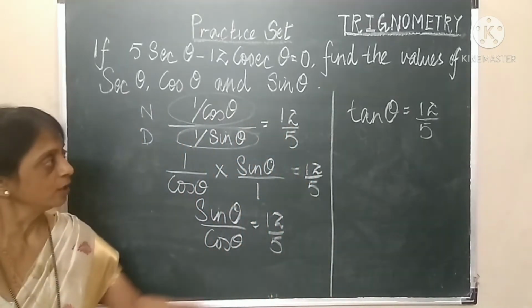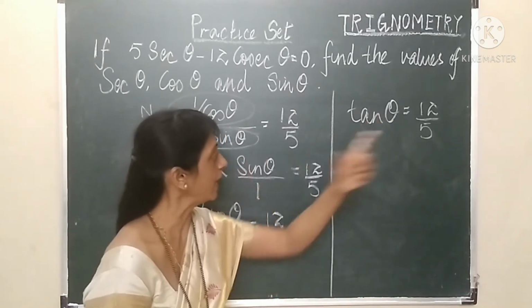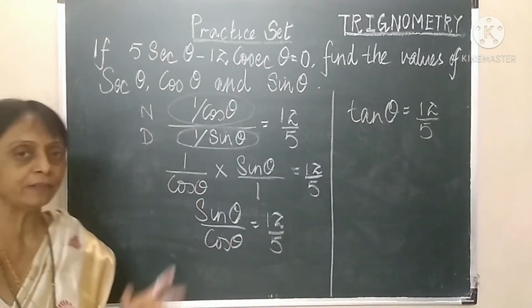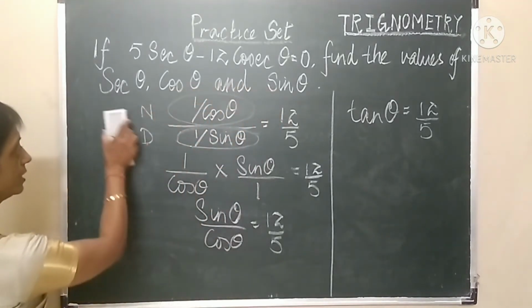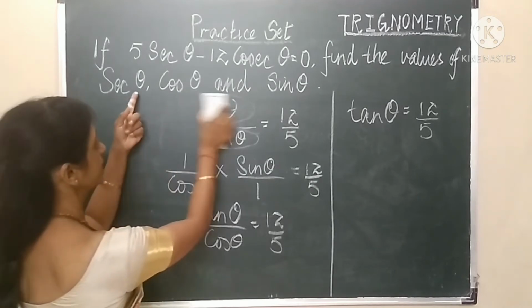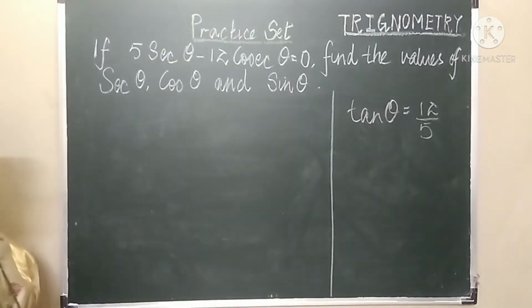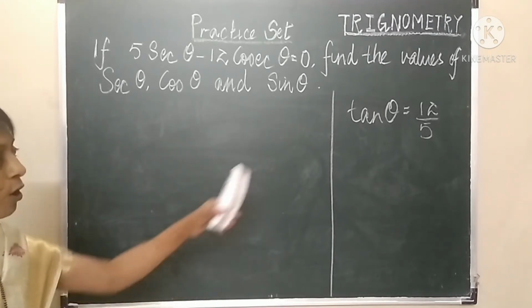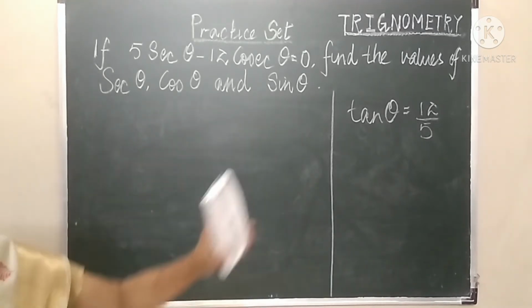Once we get one trigonometric basic function value, that is 12 upon 5, definitely we can use any method to calculate the value of the unknowns. To proceed with, to find out sec theta, cos theta and sin theta, what do we do? Definitely we can use trigonometric identities, or we can use a Pythagoras theorem to calculate the values of the unknown.